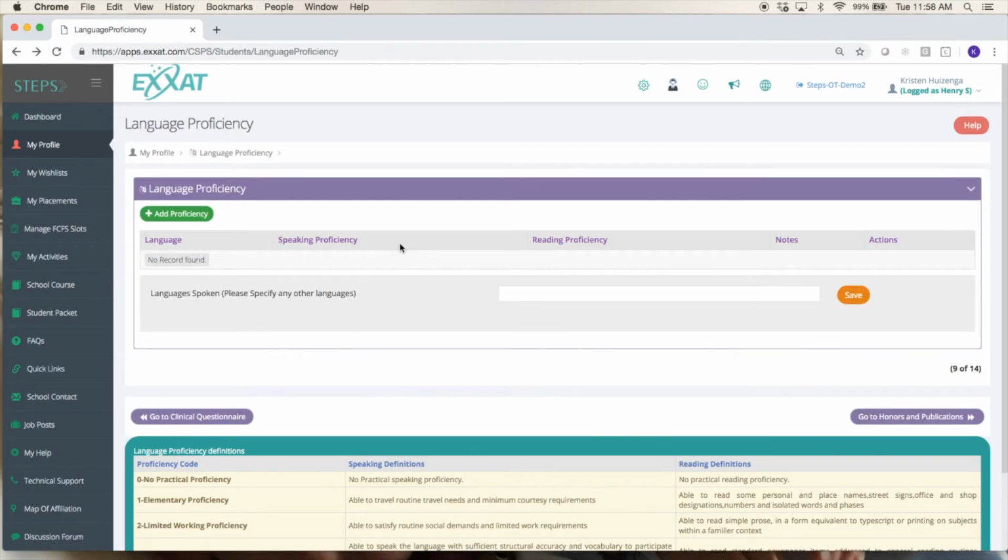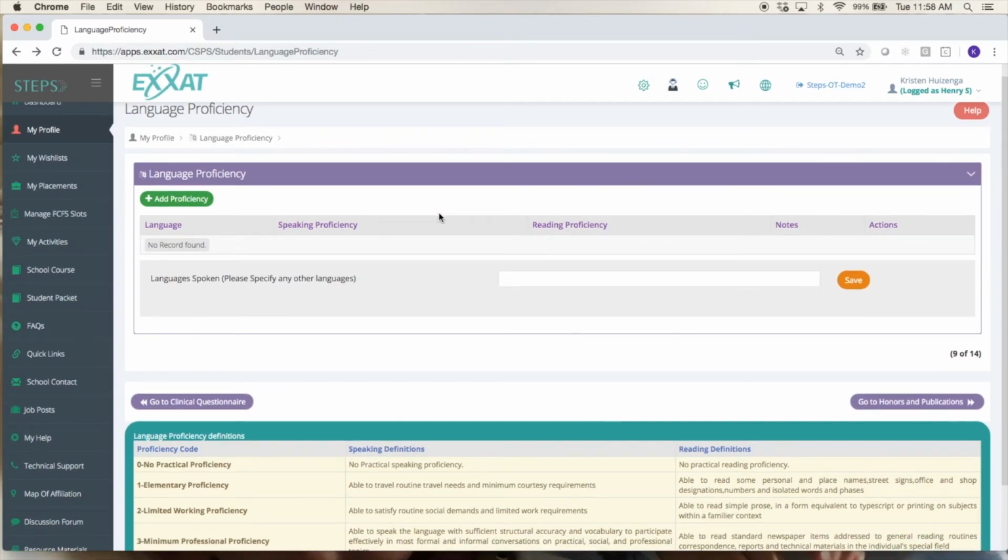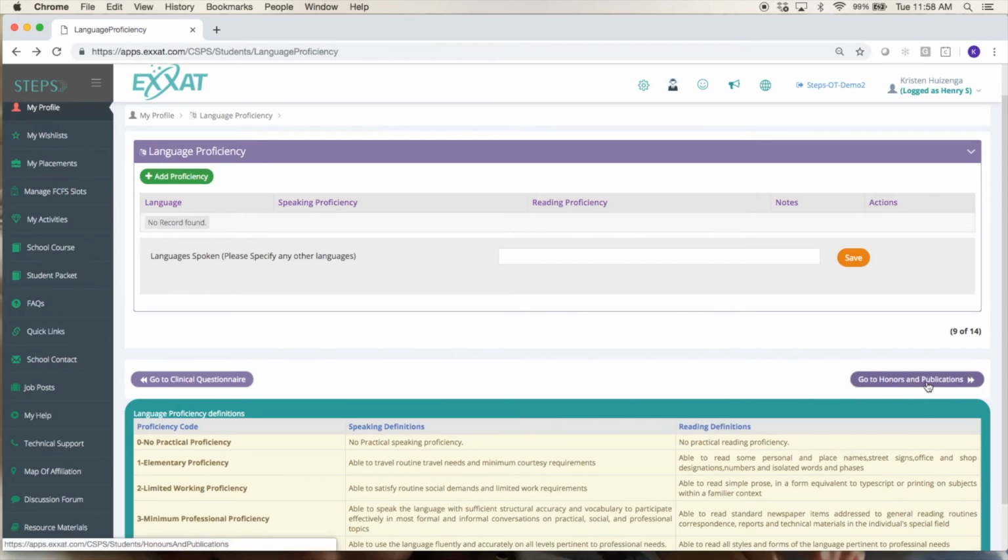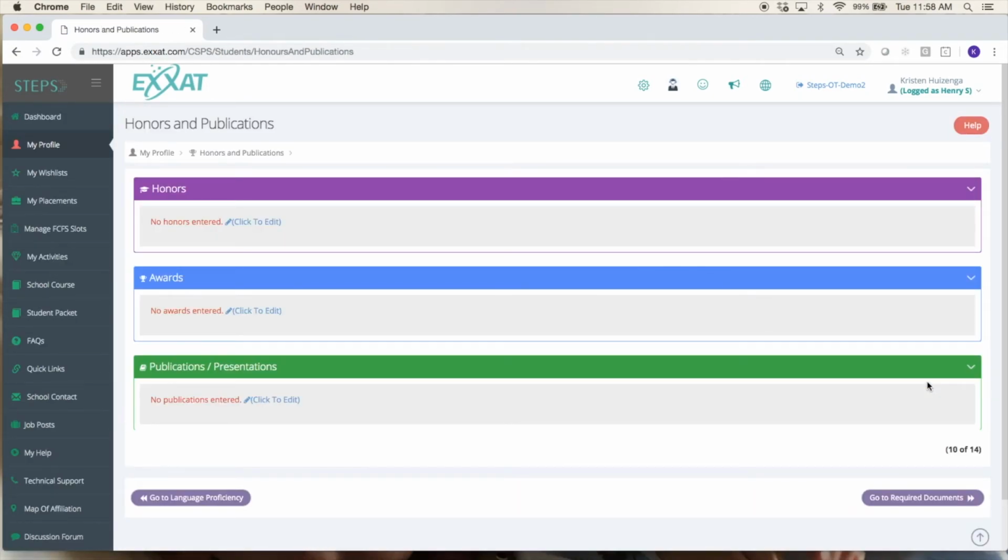And it will just take you back to this page. It'll add your language to this list here, and you can of course come in and edit it if you ever improve or something and that changes, or if you need to add more, of course you can come and do that. The next section is honors, awards, publications, and presentations.